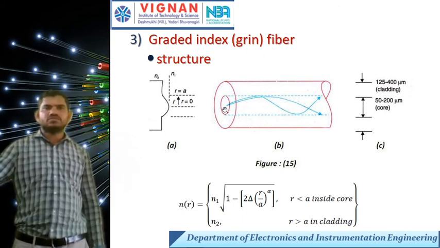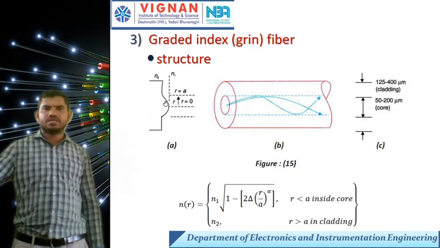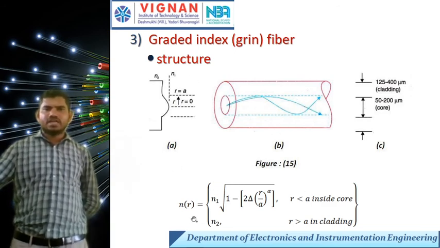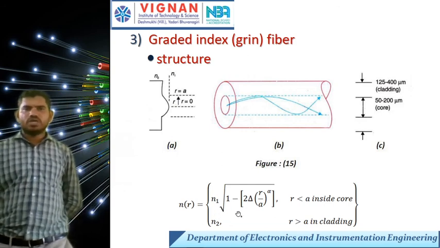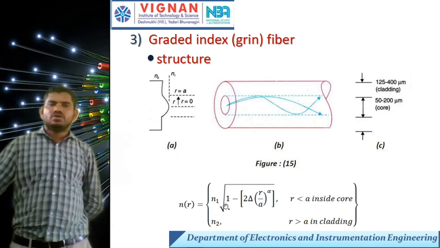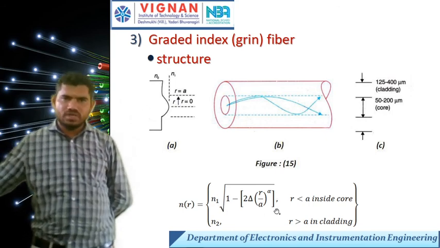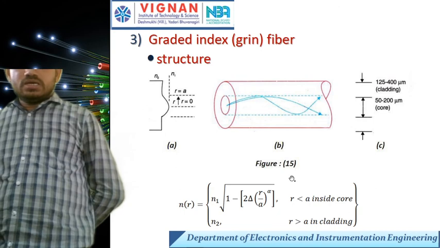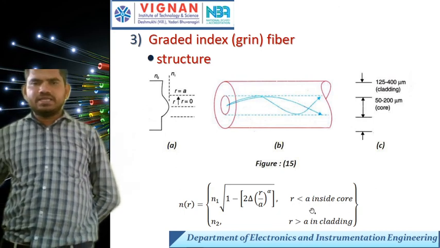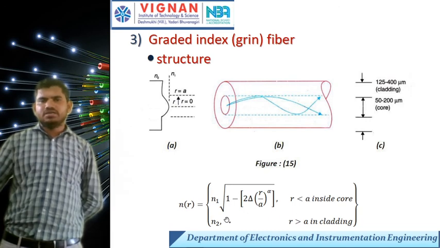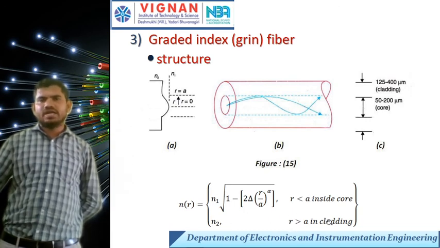From this graded index fiber, with the zigzag manner like this, this is the graded index structure. From this we have to calculate n of r, that is n1 times the square root of 1 minus 2 delta times r by a to the power of alpha, for r less than a, and n2 for r greater than a, for the cladding.